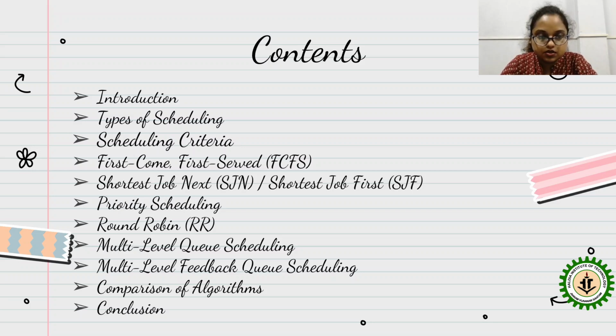These are the algorithms: FCFS, shortest job next, shortest job first, shortest remaining time, priority scheduling, then round robin. And these are some advanced level algorithms: multi-level queue scheduling, multi-level feedback queue scheduling, and the comparison of algorithms.